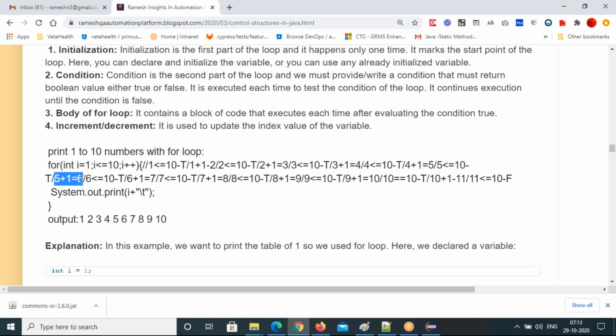And 5 plus 1, 6, and 6 less than or equal to 10 is true, comes inside the loop body, and 6 will print. Again it will go to the increment part. 6 plus 1, 7. 7 less than or equal to 10 is true, and it will print.